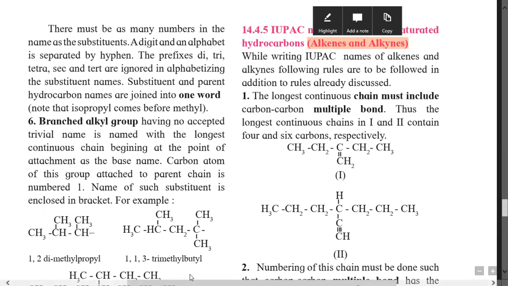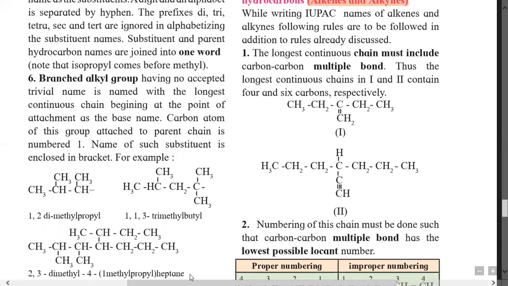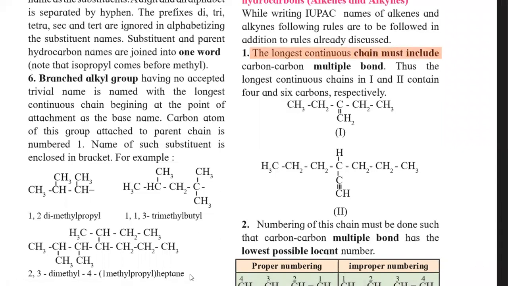According to this, the rules for nomenclature of alkene and alkyne are: rule number one is the longest continuous carbon chain containing a carbon-carbon multiple bond. Here, multiple means double or triple bond.